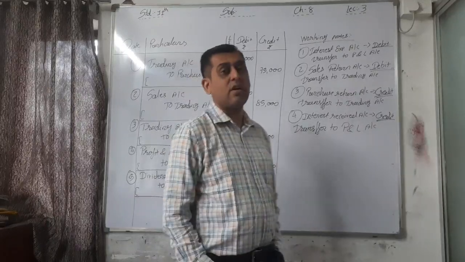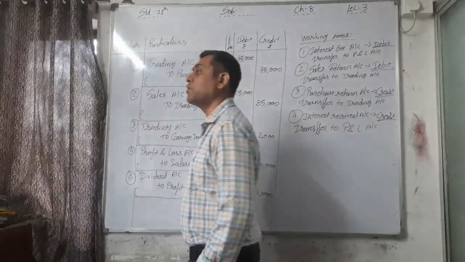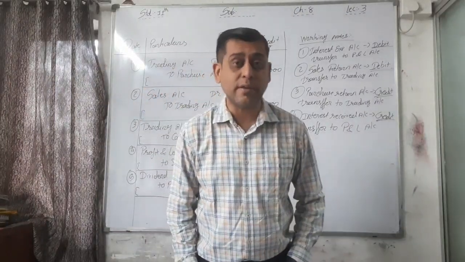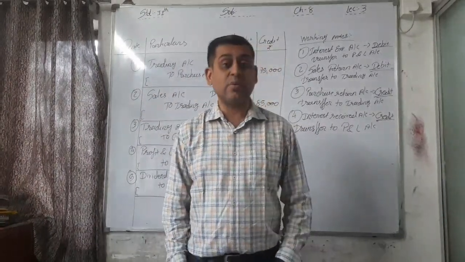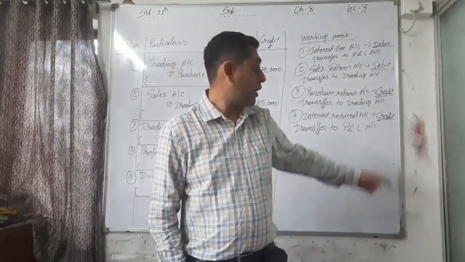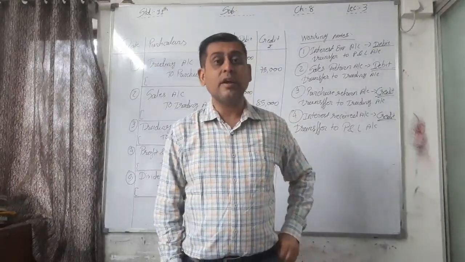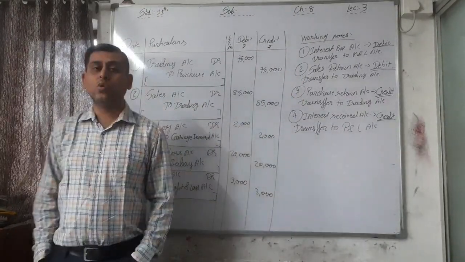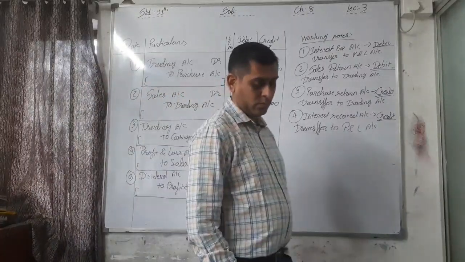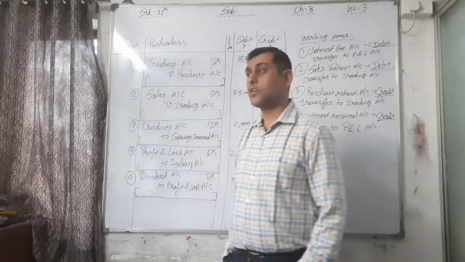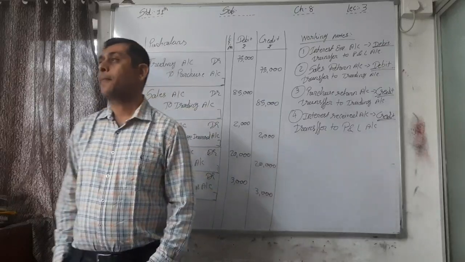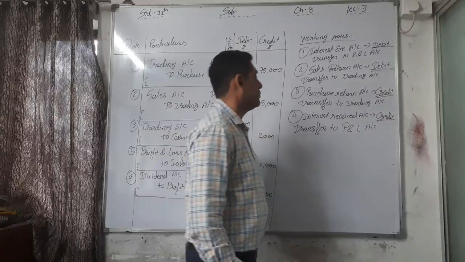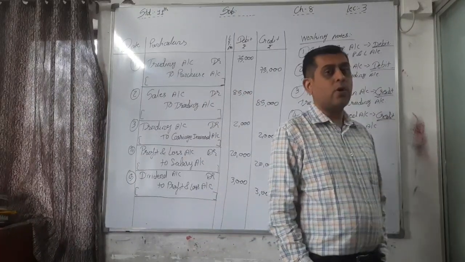Interest received is our other income, and income always has a credit balance. Now we have to close it, that's why we have to debit it. So write down interest received account debit, since it has a credit balance, so we have to debit it. Interest received account debit to profit and loss account.